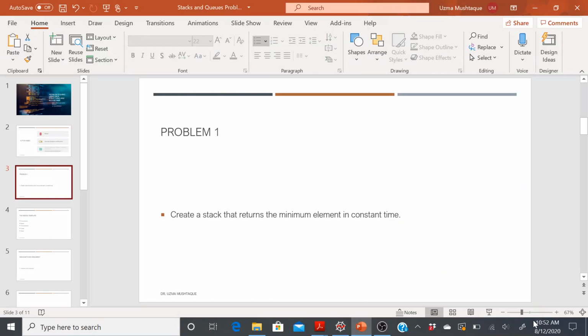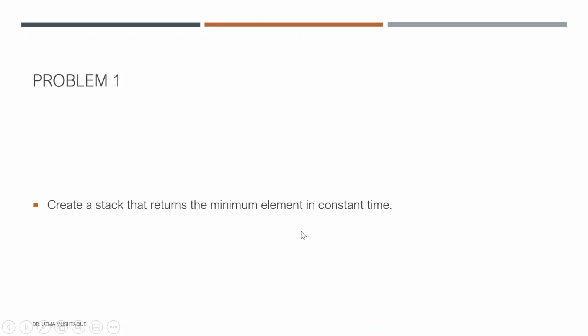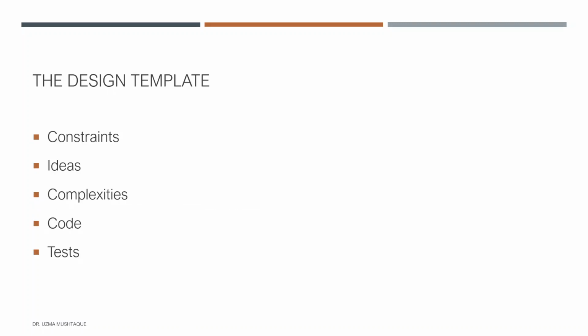Okay, so the problem here is asking us to implement another stack such that I am able to return the minimum element of the stack in constant time. If you remember the design template, we have to think about the solution in terms of these 5 things. In terms of the constraints, it has to be an implementation of an object. So maybe I'll jot down here that I have to create a new object. That could be a constraint.